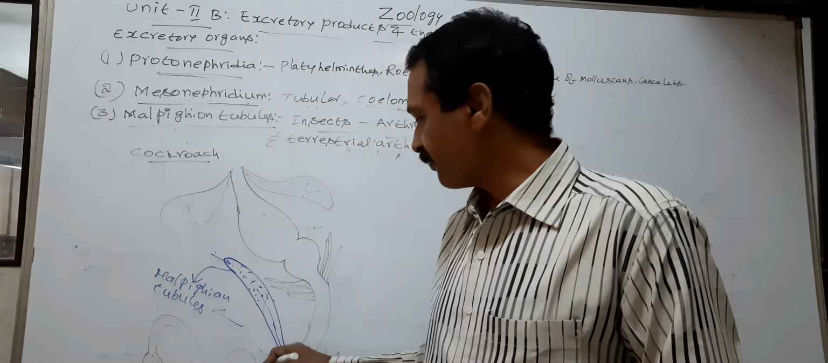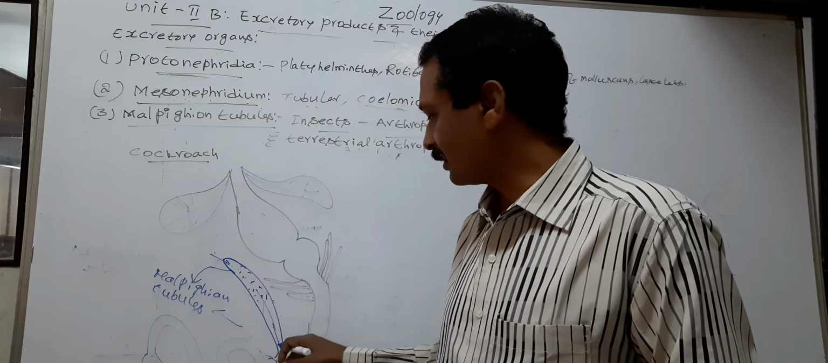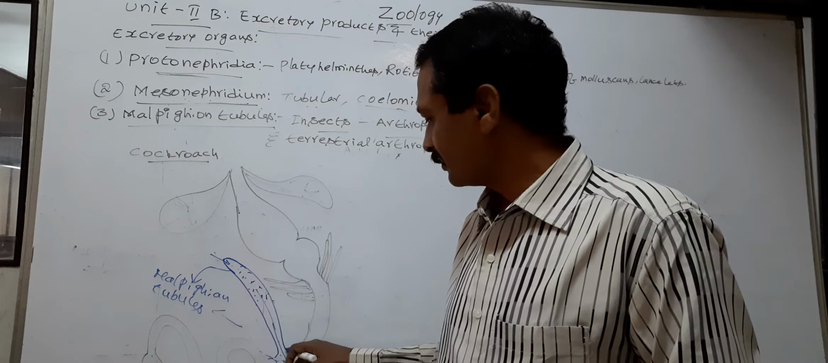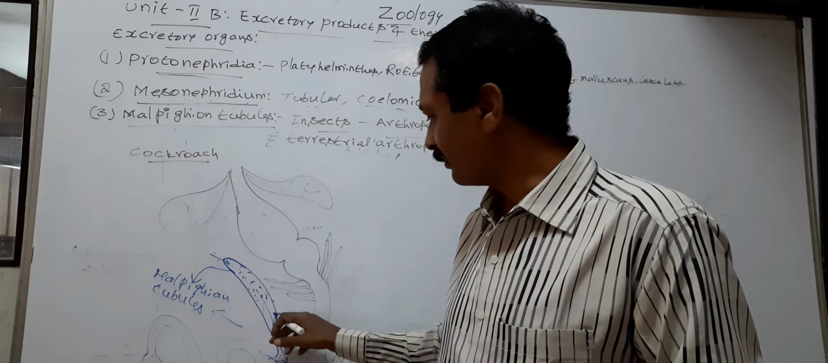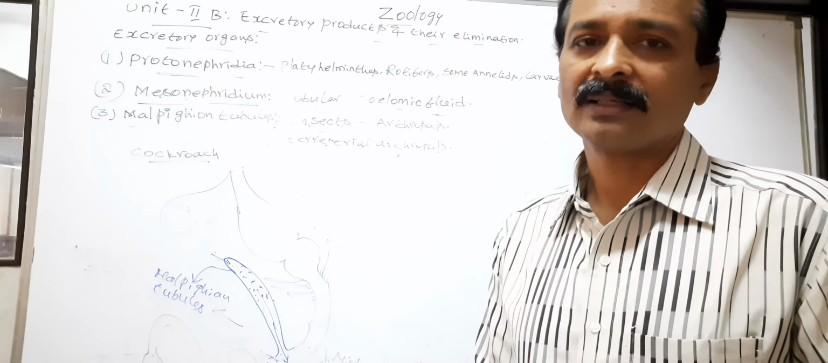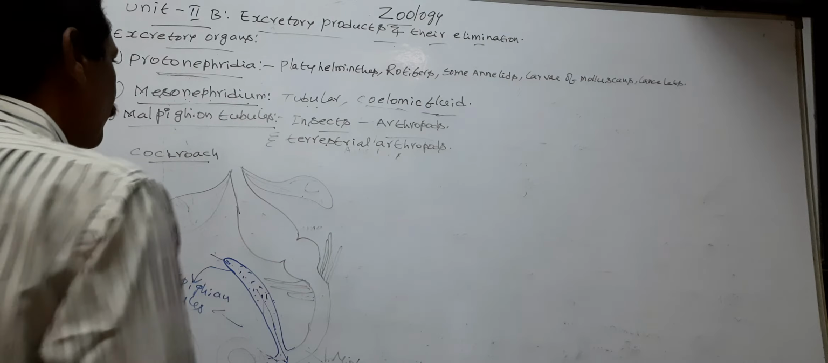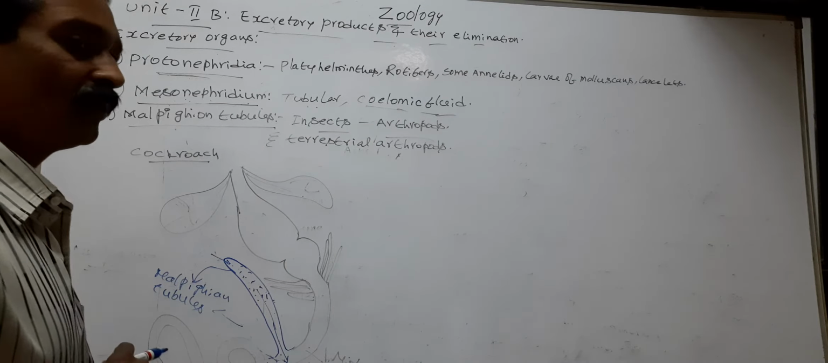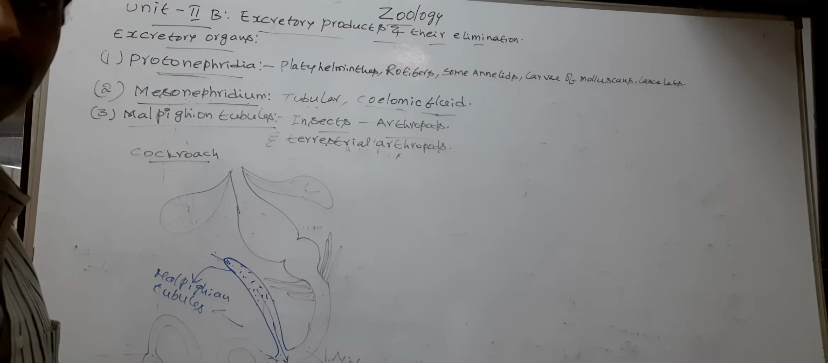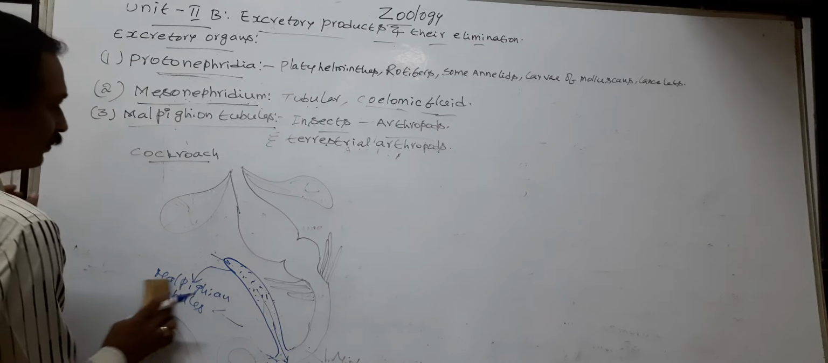So the water and salts are reabsorbed by Malpighian tubules and alimentary canal. So the Malpighian tubules play an important role in water conservation also. So these are Malpighian tubules.